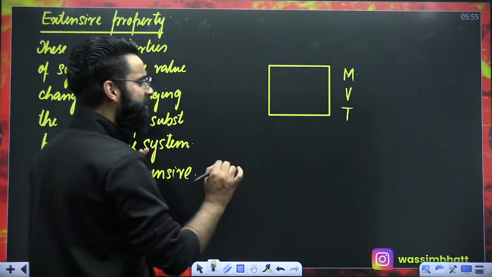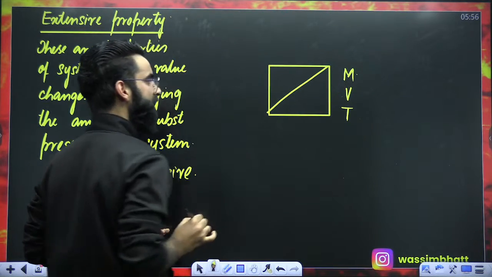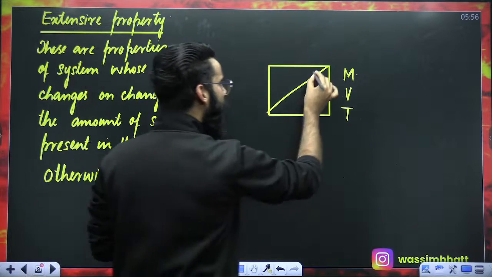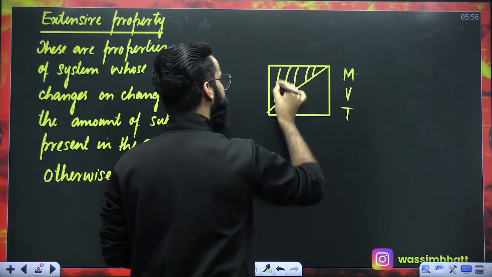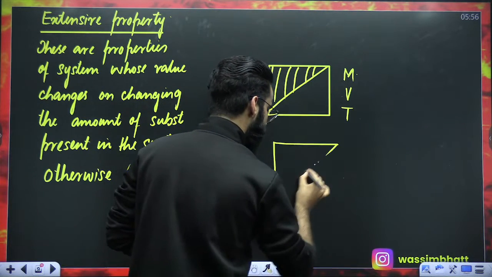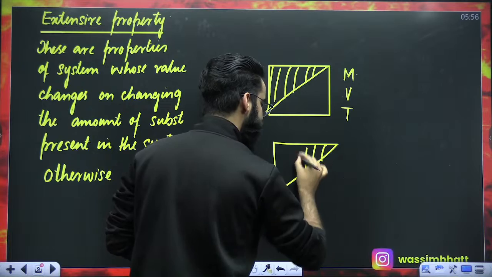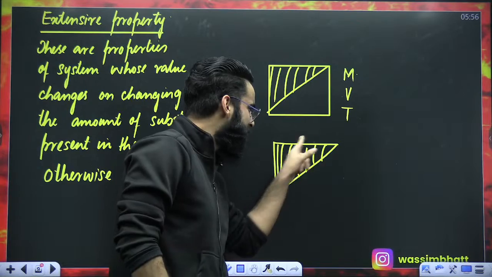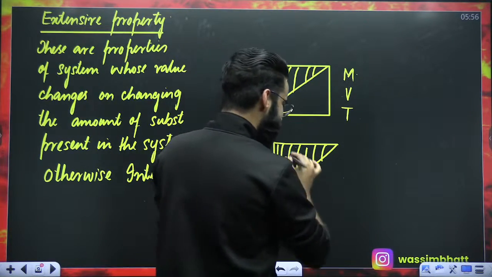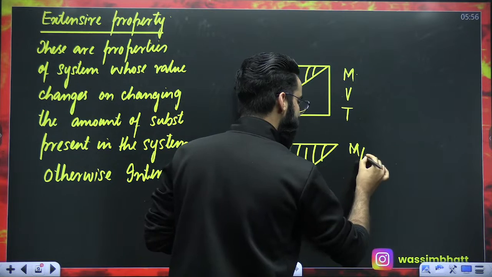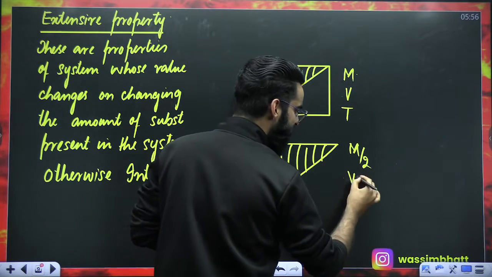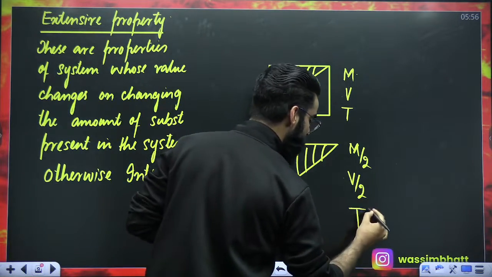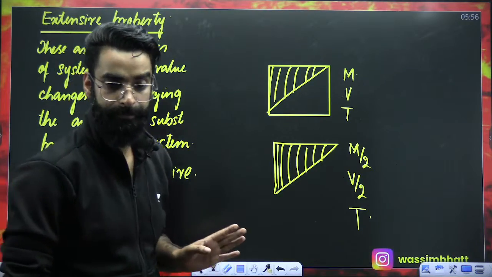Now, dear students, if I divide the block into two equal parts, right? Now I'm taking only this part. This part of the block is now under investigation. Can you let me know what is going to be the mass of this part of the block now? Is it going to be M or M by 2? It's going to be M by 2. Is its volume going to be V or V by 2? It's going to be V by 2. Is its temperature going to be T or T by 2? Its temperature will remain T only, right?